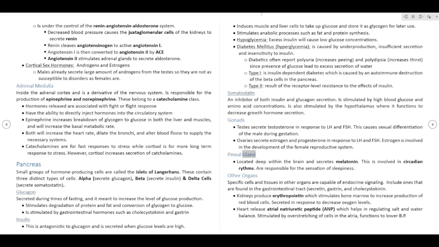Pineal gland. Located deep within the brain and secretes melatonin. This is involved in circadian rhythms. It is responsible for the sensation of sleepiness.